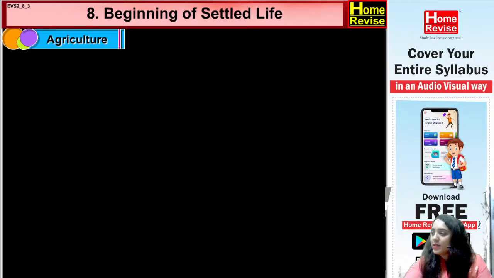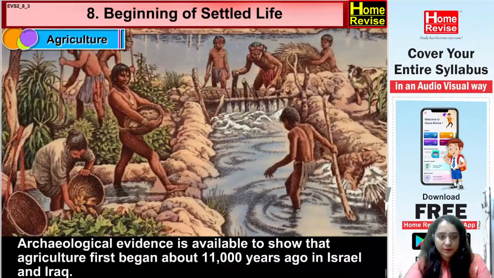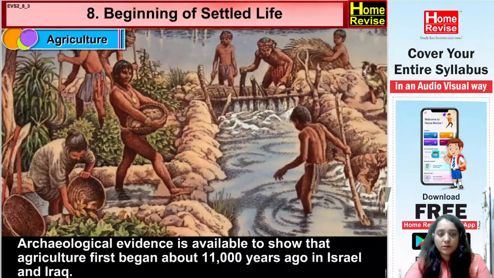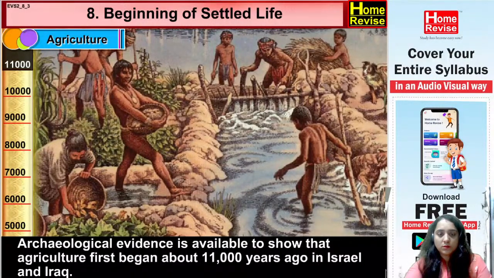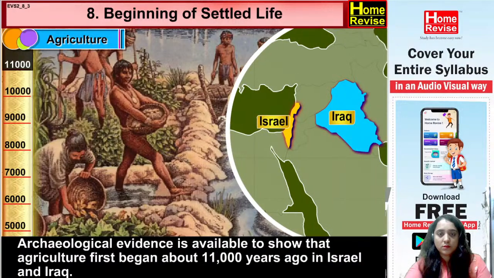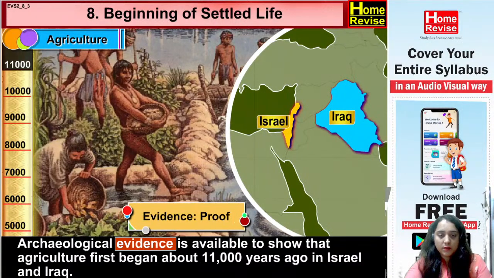Agriculture. Now let's understand about agriculture. Archaeological evidence is available to show that agriculture first began about 11,000 years ago in Israel and Iraq, where evidence means proof. Yes, so proof says that the first place where agriculture began was in Israel and Iraq, about 11,000 years ago.